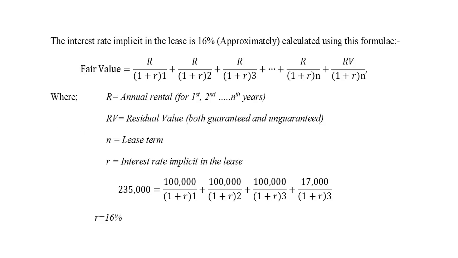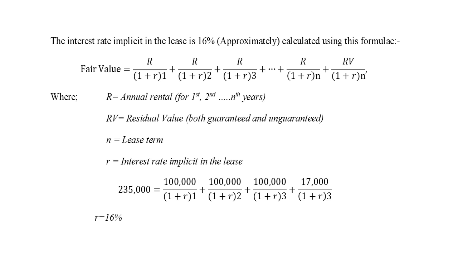So here we have to calculate the interest rate. The interest rate on these 3 years: we have a fair value which is equal to the annual rent returned plus the residual value.